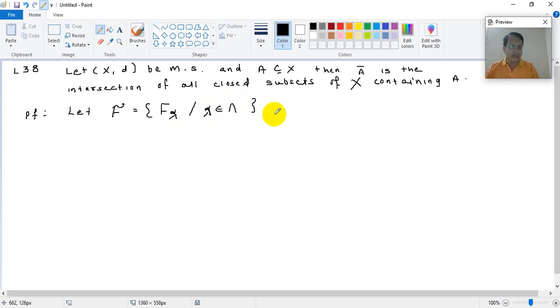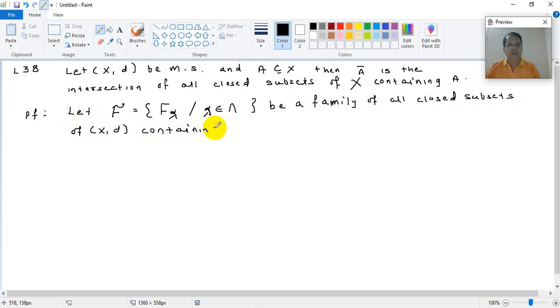It is the family of all closed subsets of X, d containing A. That means each F lambda, that is, if I take F i where i belongs to capital Lambda, then A is a subset of F i and F i is a closed set.